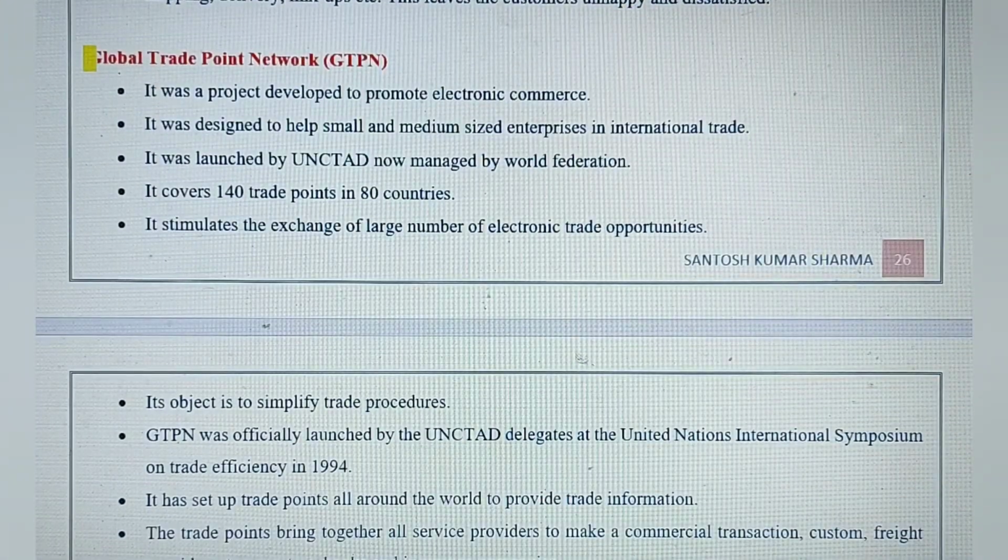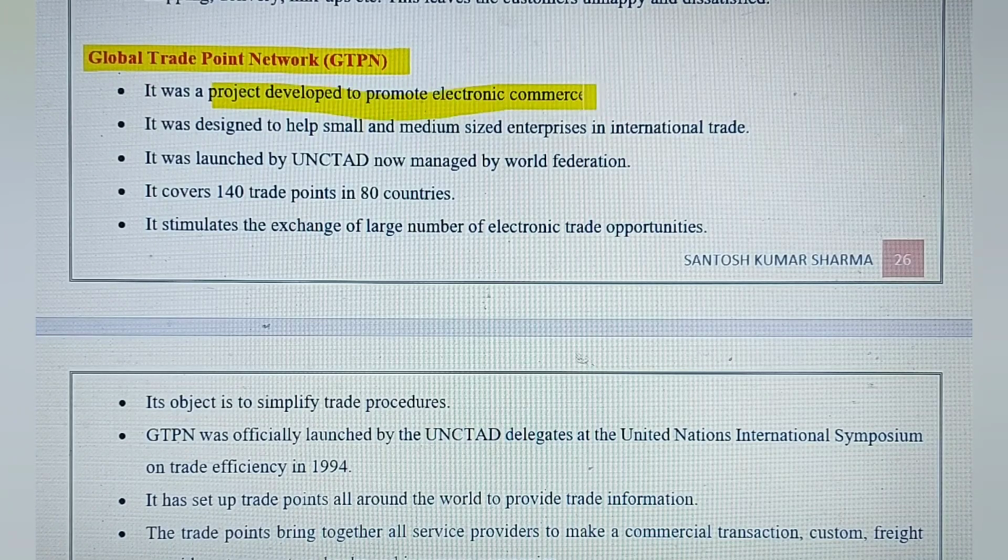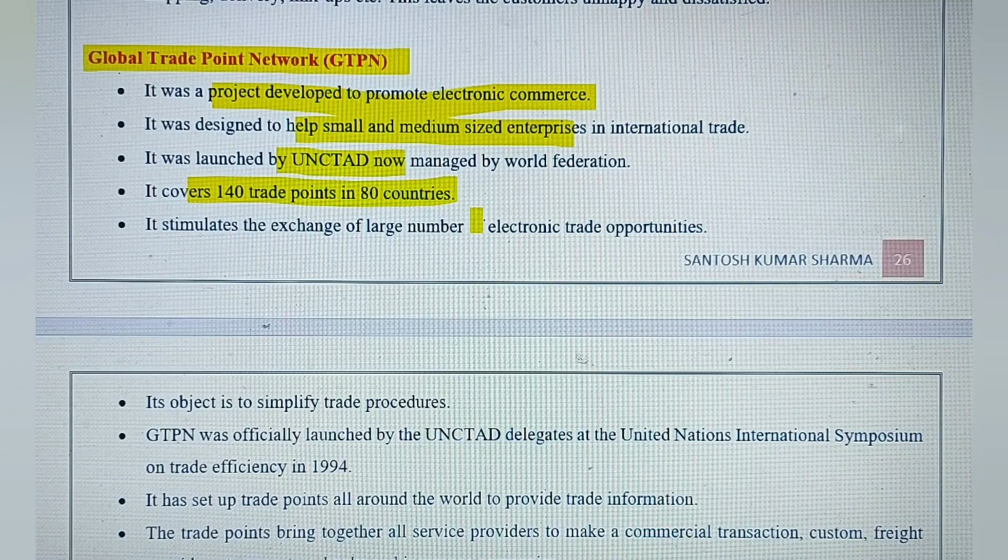Okay, one more thing, that is GTPN, that is Global Trade Point Network. This question also comes many times in exams. And basically it was a project developed to promote electronic commerce, and it was designed to help small and medium sized enterprises. It was launched by UNCTAD, which is an international organization, and it covers around 140 trade points in 80 countries, and it helps in the exchange of a large number of electronic trade opportunities all over the world.